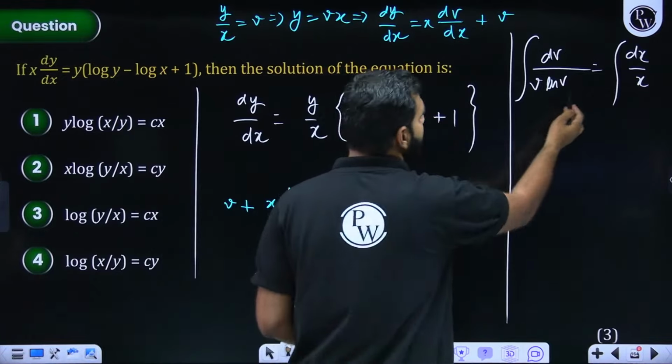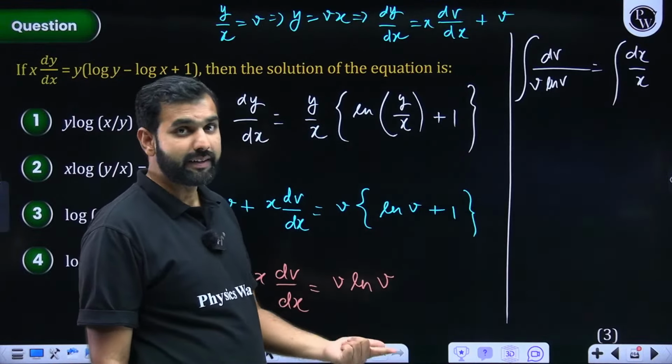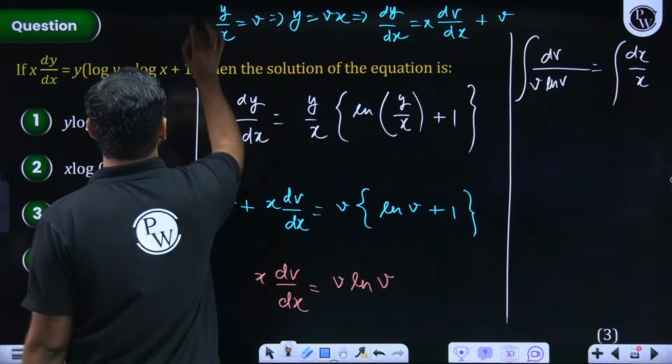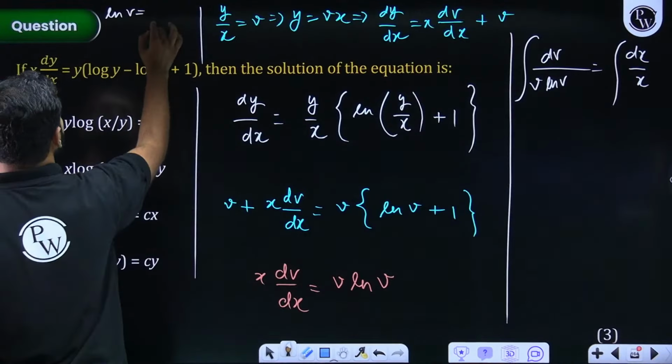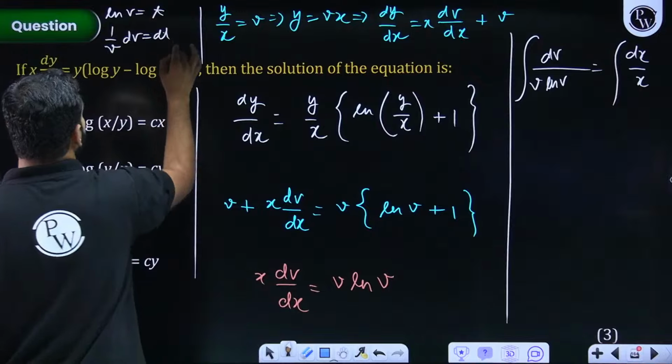So you take ln v as t, 1 by v dv is dt. Everybody listening to this? If you didn't get my part, I'll write it here. If I take ln v as t, then 1 by v dv is dt. I hope you're understanding.